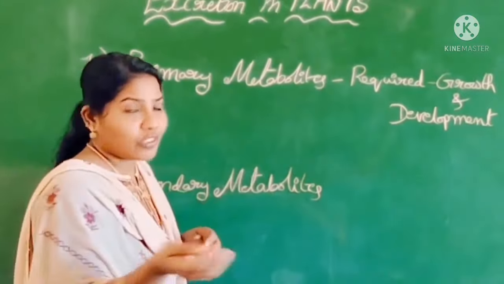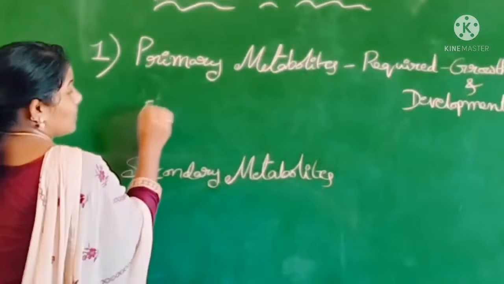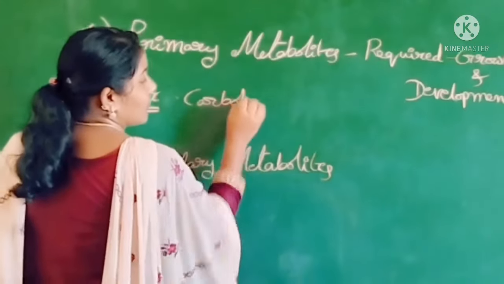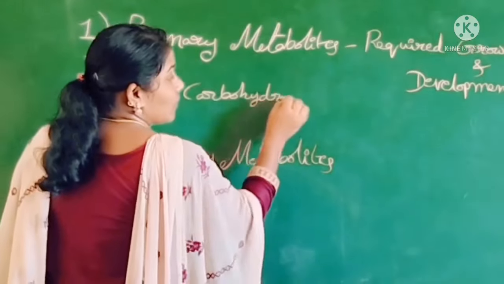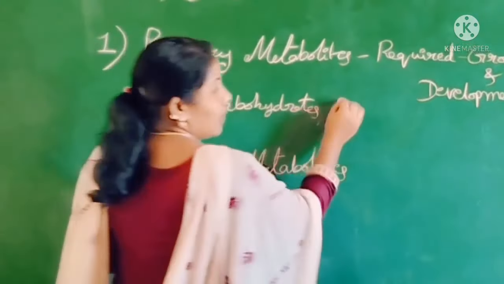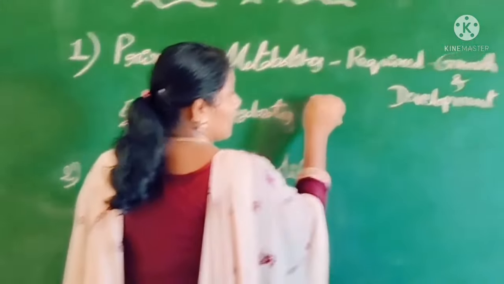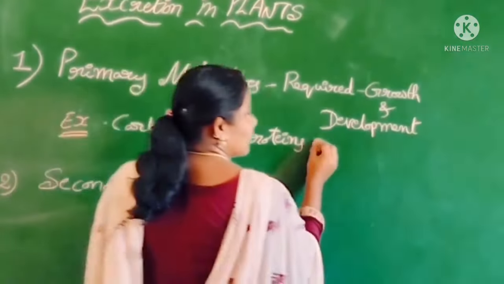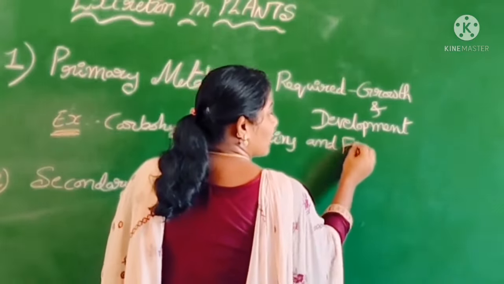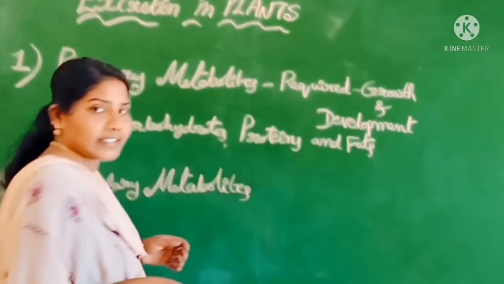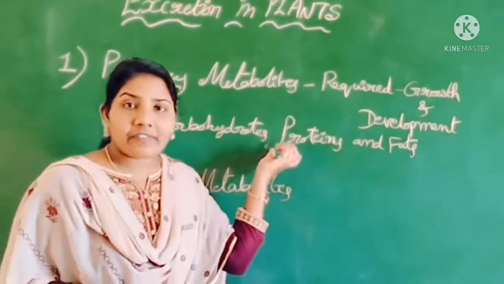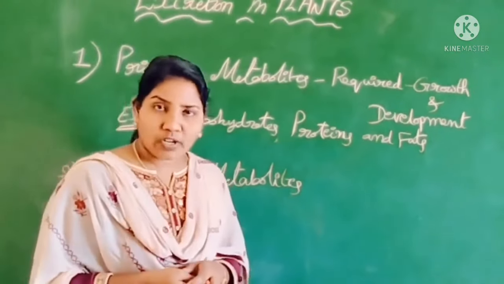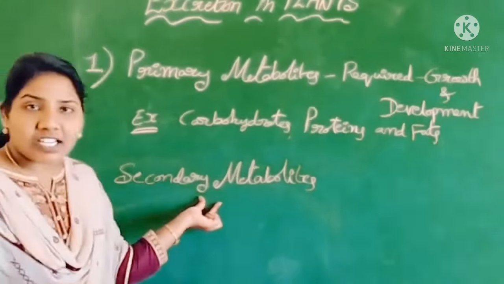As we know, the examples are carbohydrates, proteins and fats. These are required for their growth and development. The plants can use them for their own. The next one is secondary metabolites.